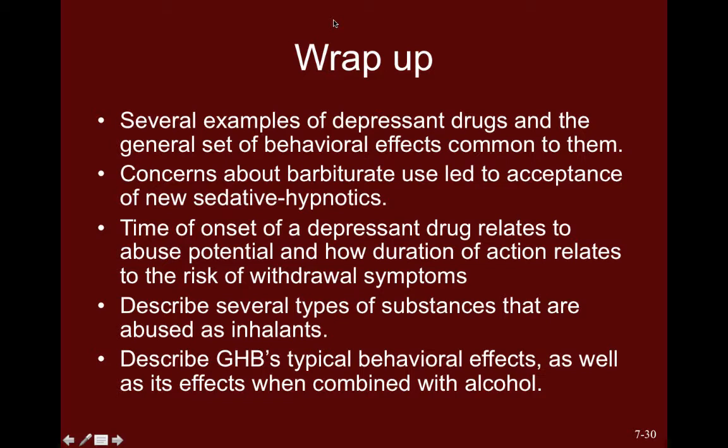And then as we wrap up today, we walked through several examples of depressant drugs and the kinds of behavioral effects we expect with them. We talked about how one of our earliest classes of barbiturate use and its concerns led to the development and acceptance of our newer classes such as BZDs and the Z drugs. We talked about how the time of onset for a depressant drug relates to its potential for abuse and how its duration of action relates to its risk of withdrawal symptoms. We walked through our 3 categories of substances that are typically abused as inhalants, and then we talked a bit about GHB and its effects and its effects also when combined with alcohol.